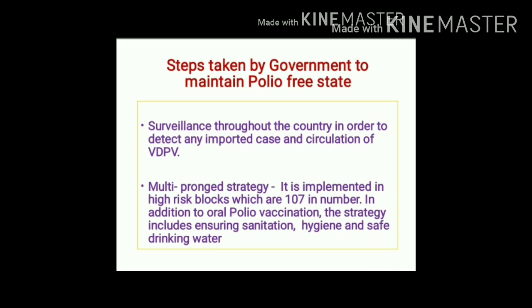So in these high risk blocks, a multi-pronged strategy is advised. What is this multi-pronged strategy? It includes administration of oral polio vaccine, plus, in addition to vaccination, ensuring sanitation, ensuring hygiene, and at the same time providing safe drinking water to these high risk blocks.